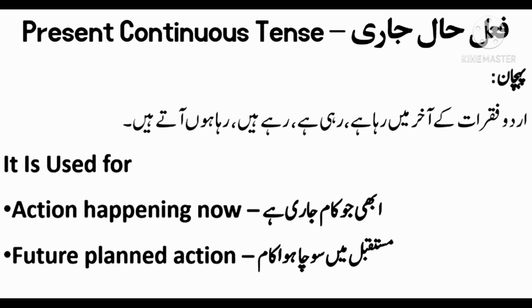Present continuous tense is used for an action happening now. For example, I am eating food. For example, I am going to school. And the second point is a future planned action, meaning an action that we will perform tomorrow. For example, I am going to Lahore tomorrow. I am going to the bazaar tomorrow.